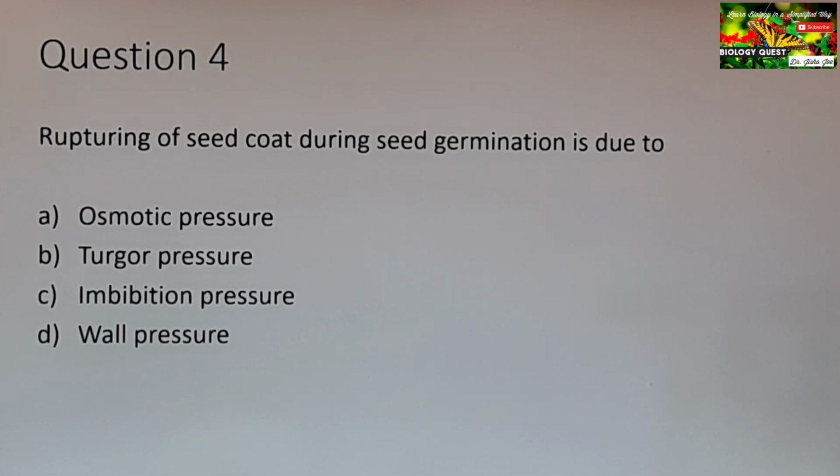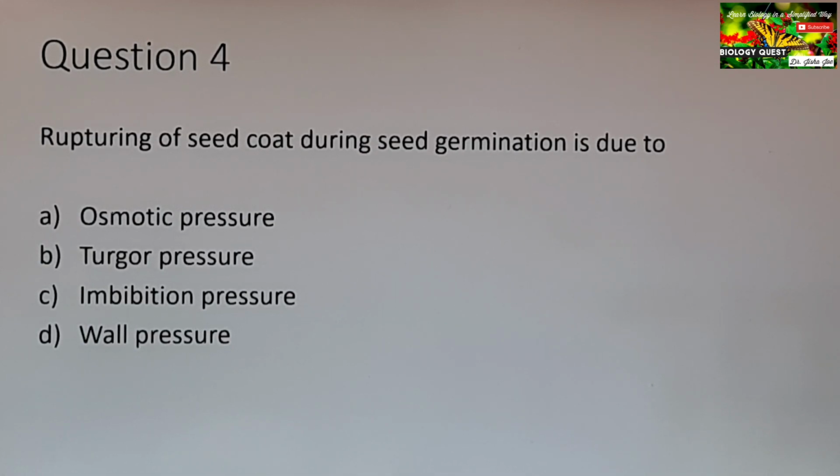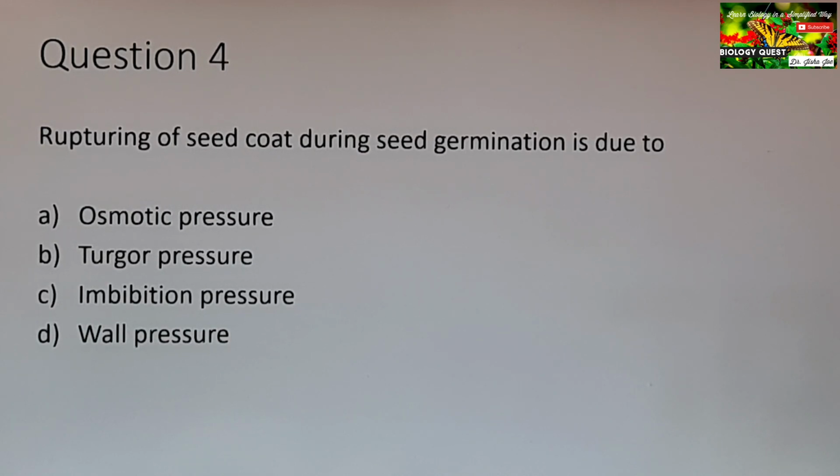Imbibition is the phenomenon by which living or dead plant cells absorb water by surface attraction. So the first step in seed germination is the imbibition of water. As a result of imbibition, the seed coat swells up, and rupturing of the seed coat is caused due to imbibition pressure.